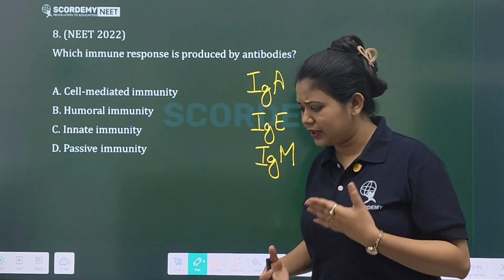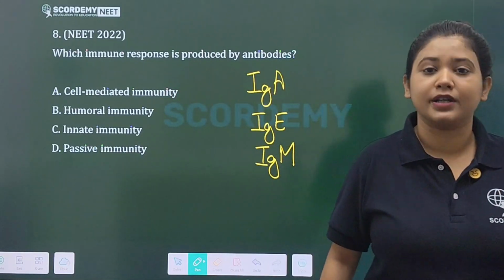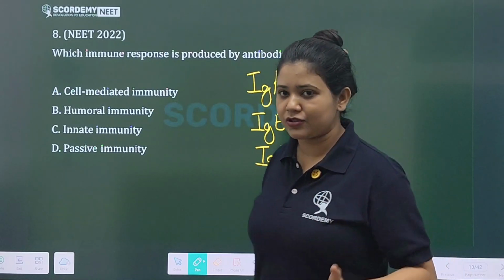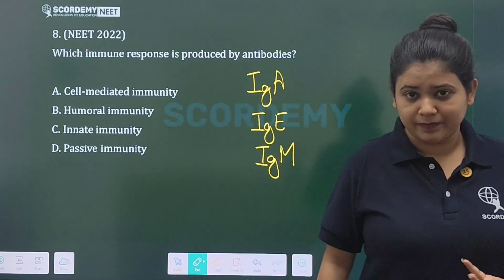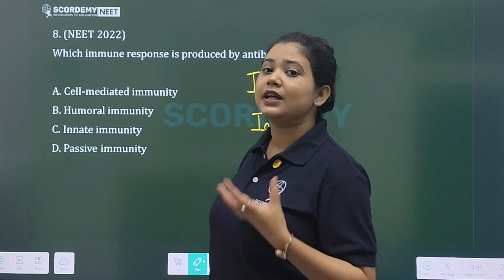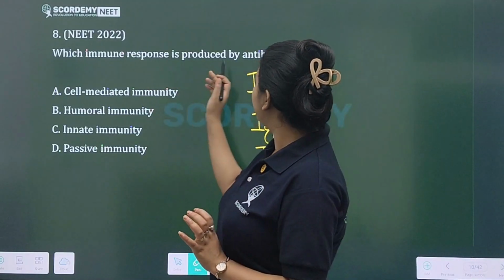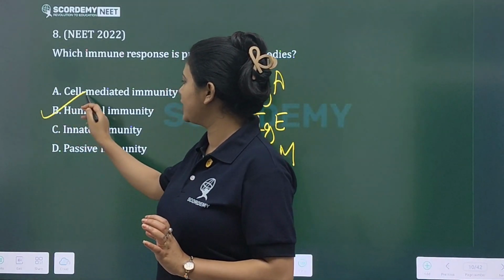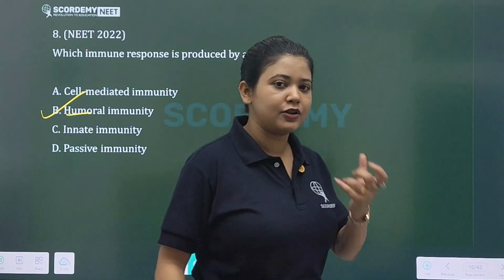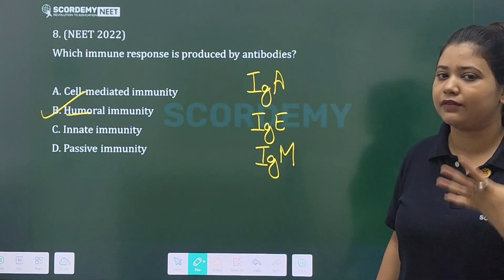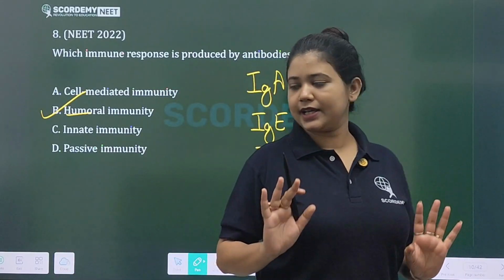The foreign particles or pathogens that enter this stream, this humerus or body fluids, are then recognized by these immunoglobulins, and an antibody reaction is mediated. This kind of response produced by antibodies is known as humoral immunity. Humoral means humerus, and humerus means body fluids. Since these antibodies circulate in your body fluids known as humerus, this type of immunity is known as humoral immunity.